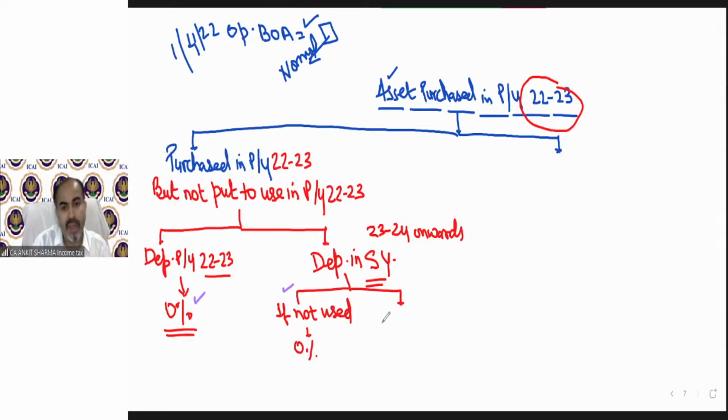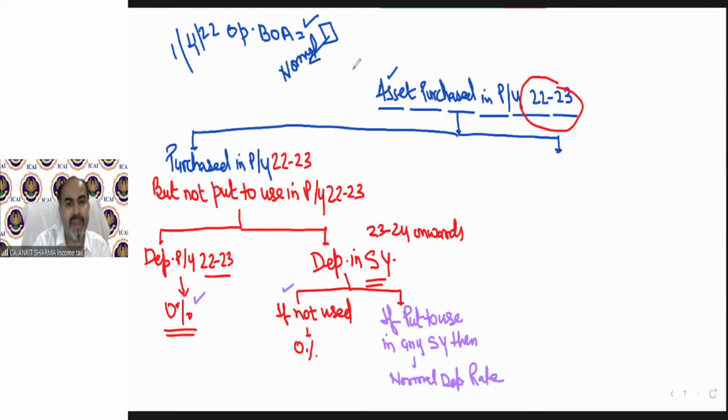If put to use in subsequent year, any subsequent year, 23-24 or 24-25, any, then normal depreciation rate applies.